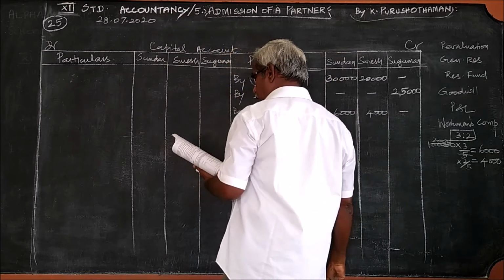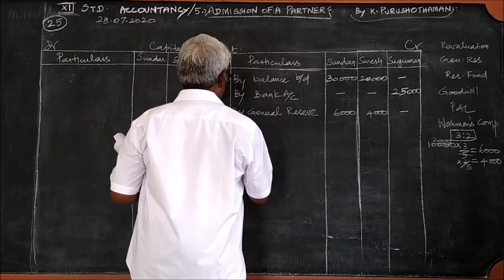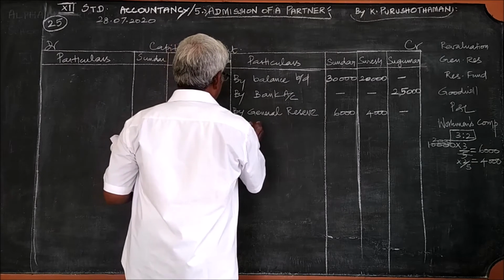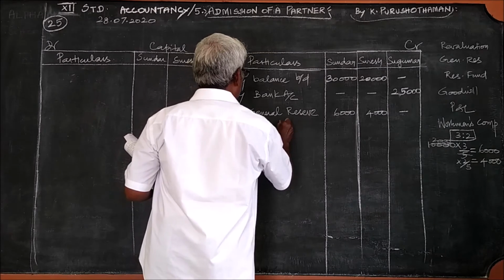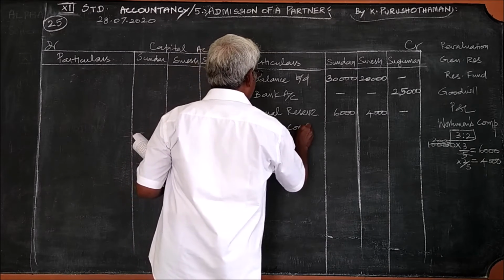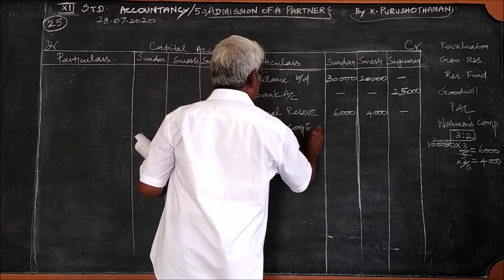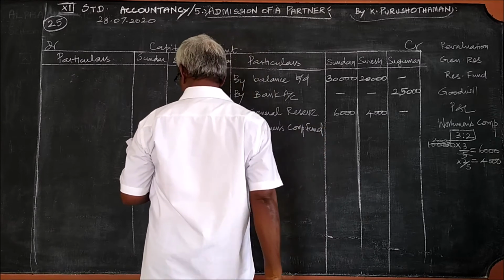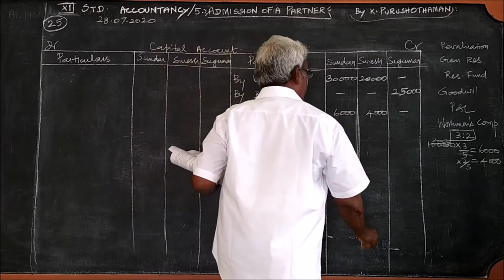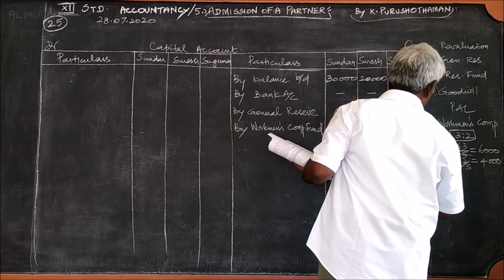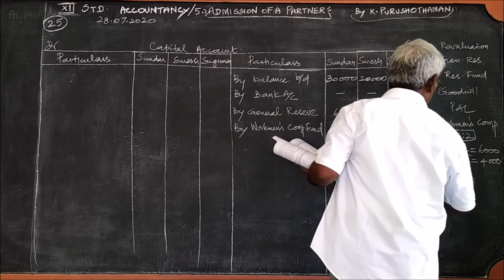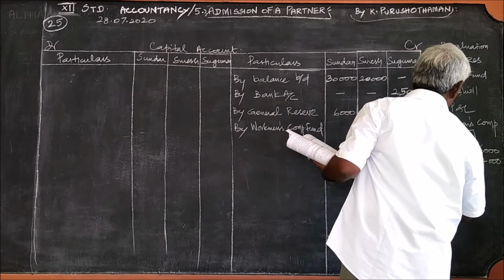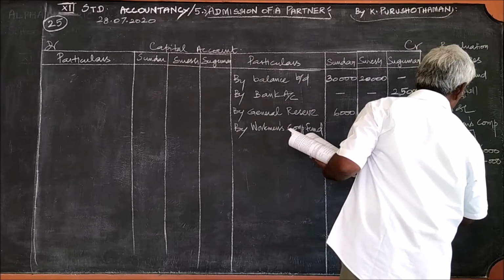After general reserve, workmen's compensation fund. The amount is 15,000. This 15,000 also must be divided in the ratio 3:2, that is 3/5 and 2/5.